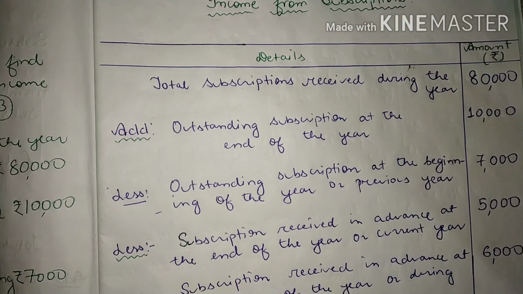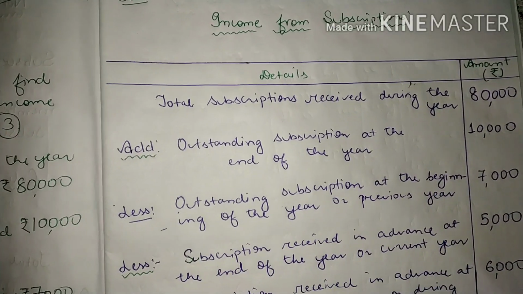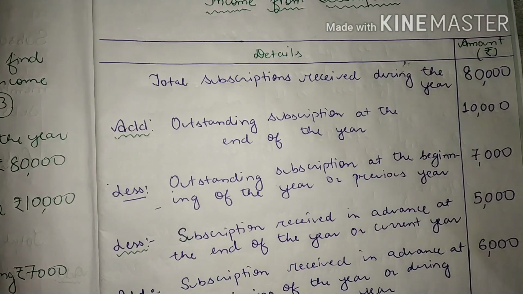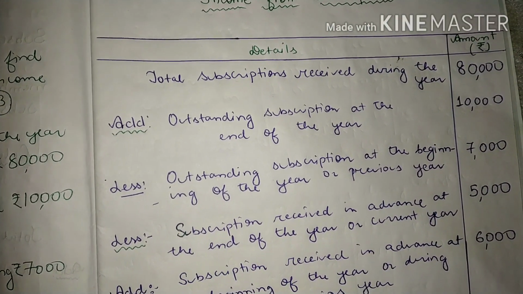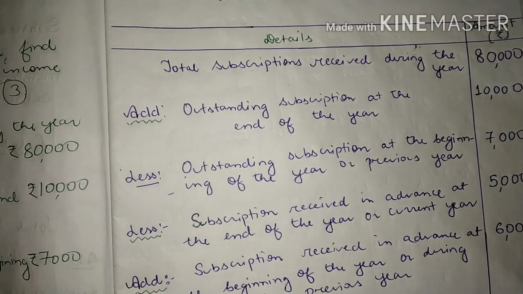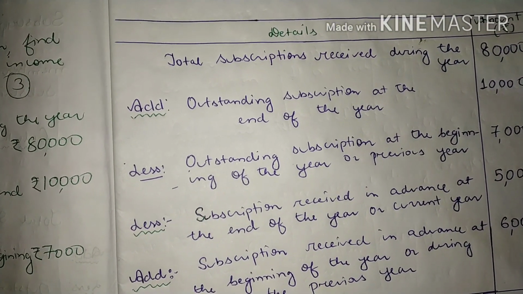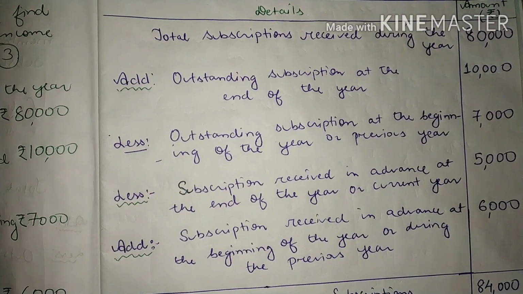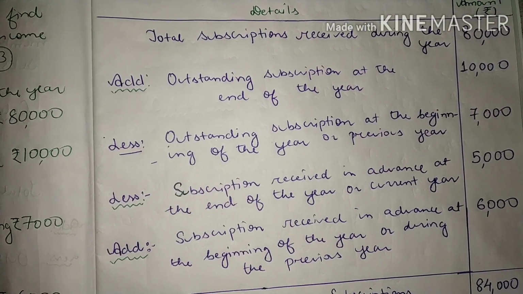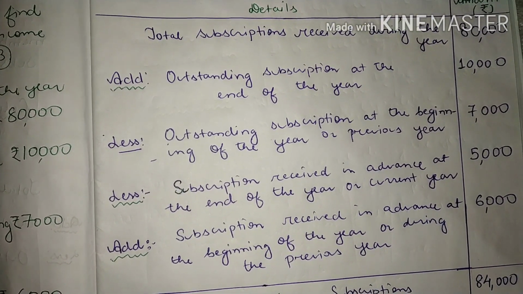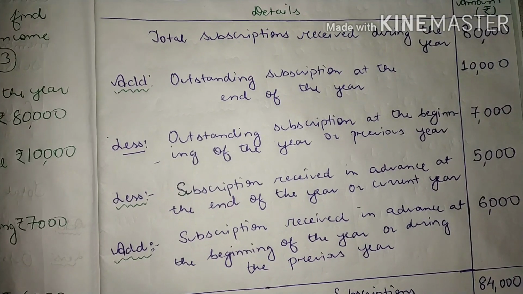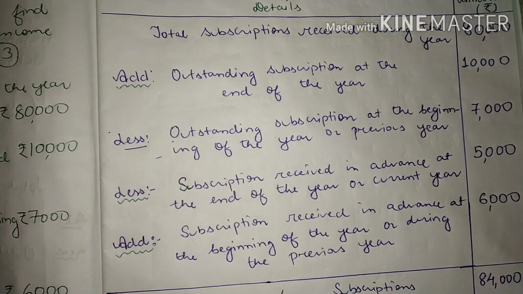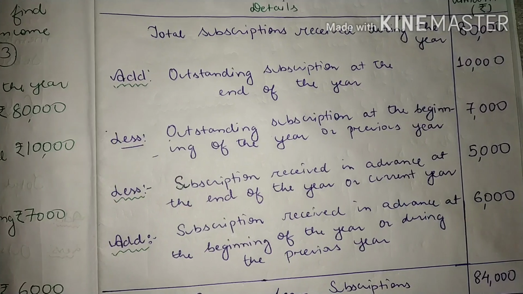As you can see, what I have written in the solution in the first line itself is total subscription received during the year. This is also there in the calculation which I had shown you in the previous video. First of all, we have to note down the total subscription, whatever subscription is received during the year. So that is 80,000. Add outstanding subscription at the end of the year.